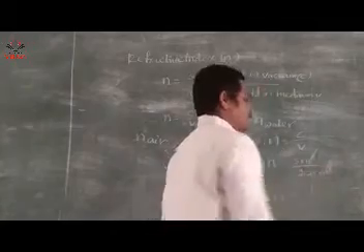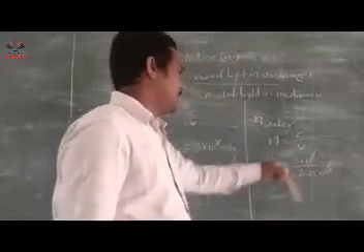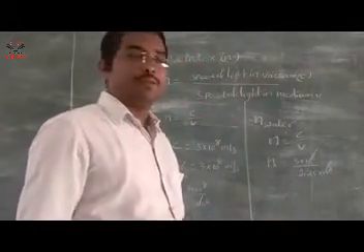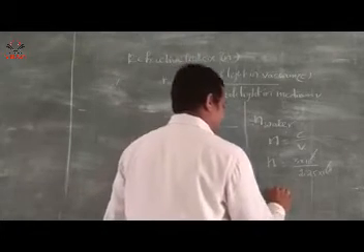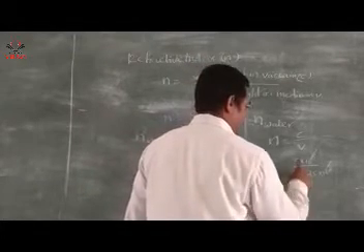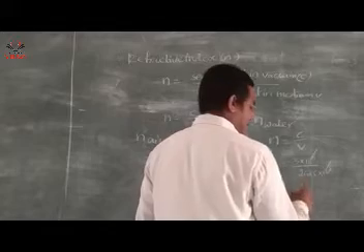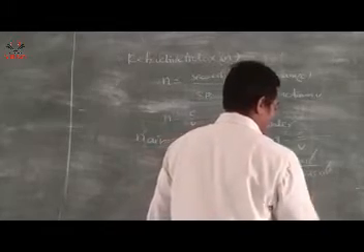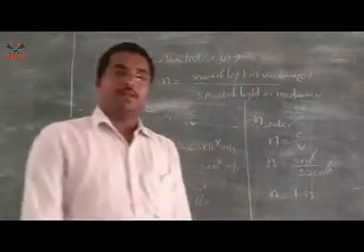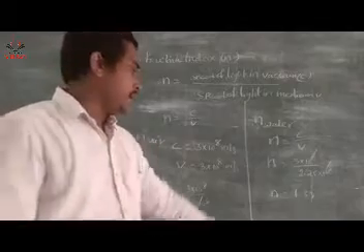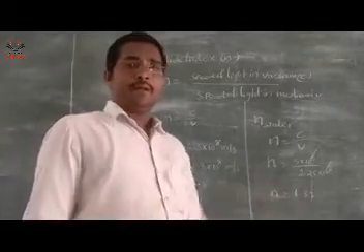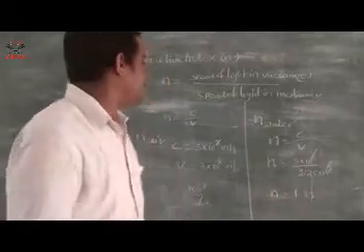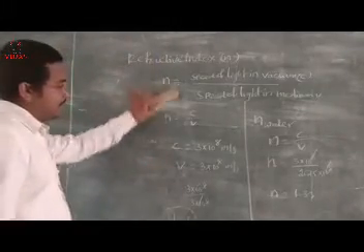So 10 power 8 cancel, and 3 by 2.25, when we divide, we get 1.33. So what is the refractive index of water here? 1.33.